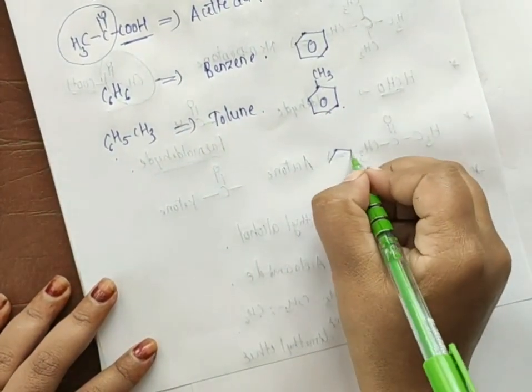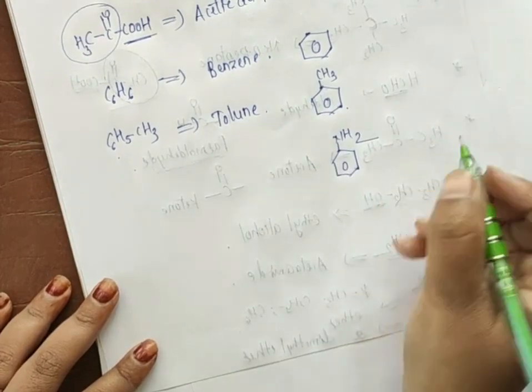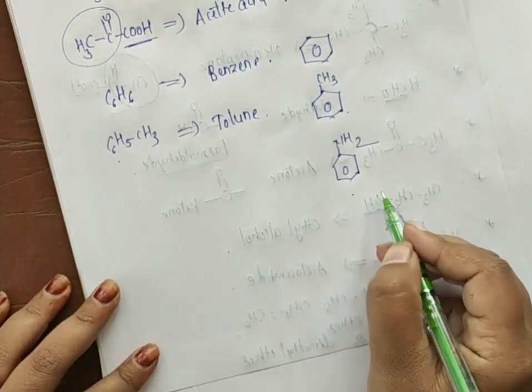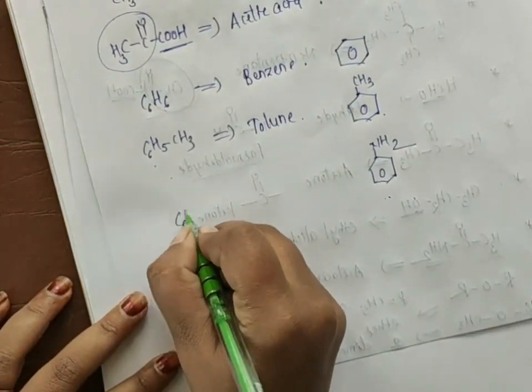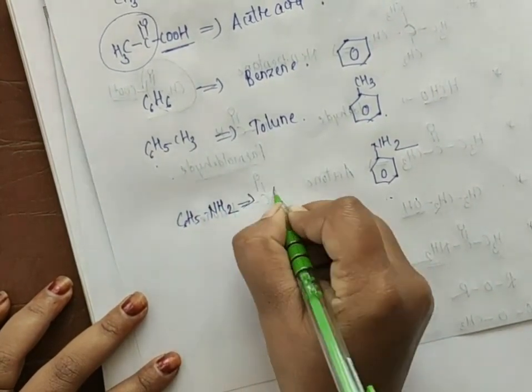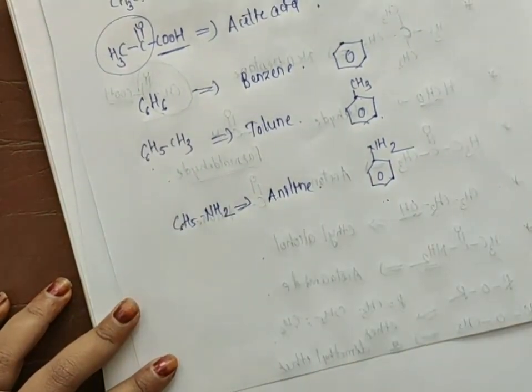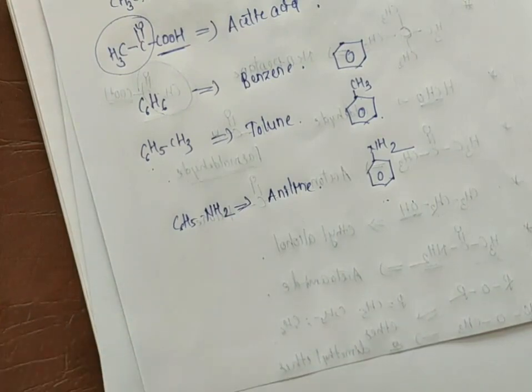Now if I take a benzene ring which is attached to NH2, like this, C6H5NH2, in that case we call it aniline. You have to remember the name for each particular organic compound, then and only then will you understand.